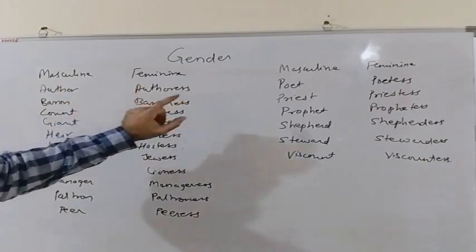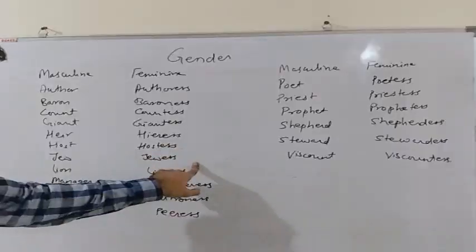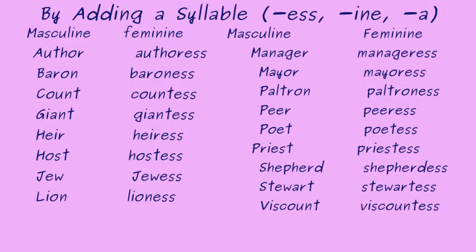Author becomes authoress, baron becomes baroness, count becomes countess, giant becomes giantess, heir becomes heiress, host becomes hostess, Jew becomes Jewess, lion becomes lioness, manager becomes manageress, patron becomes patroness, peer becomes peeress, poet becomes poetess.